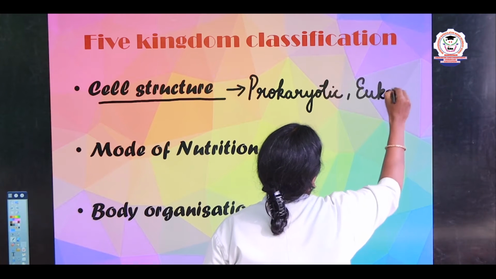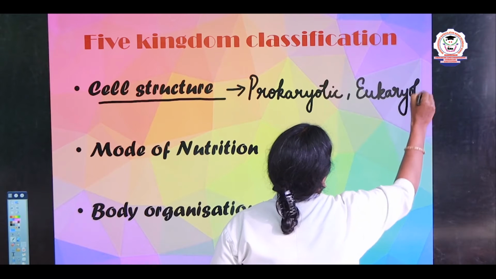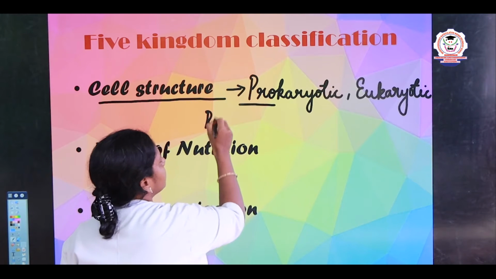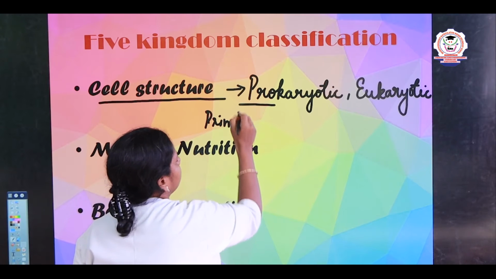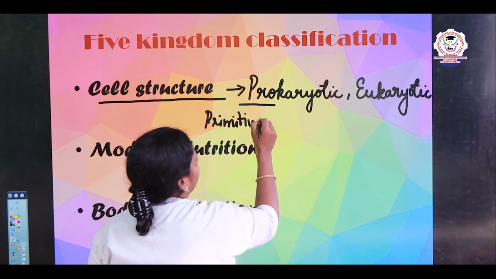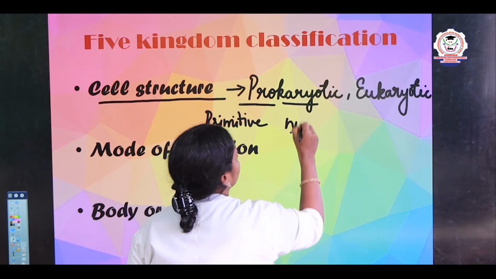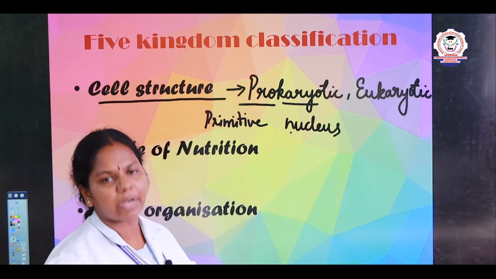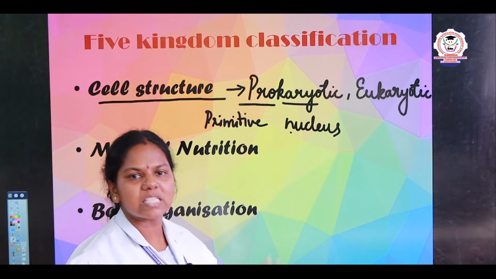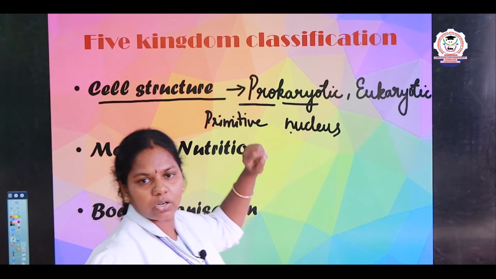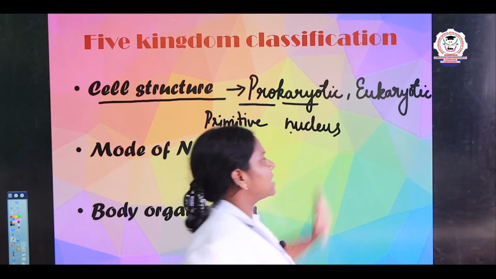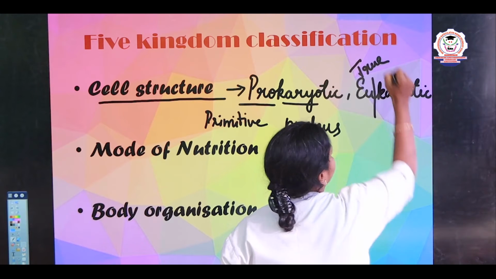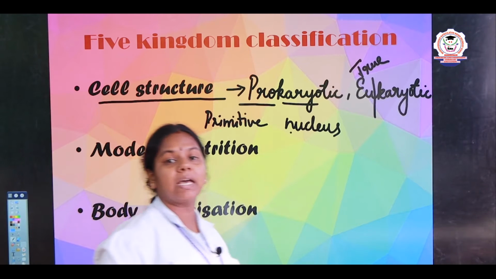What do you mean by prokaryotic? Prokaryotic means, pro means primitive, karyo means nucleus. So, the organisms with the primitive nucleus, they don't have any membrane bound organelles. Such organisms are classified as prokaryotes. And the remaining organisms, eu means true and karyo means nucleus, the organisms with the true nucleus.